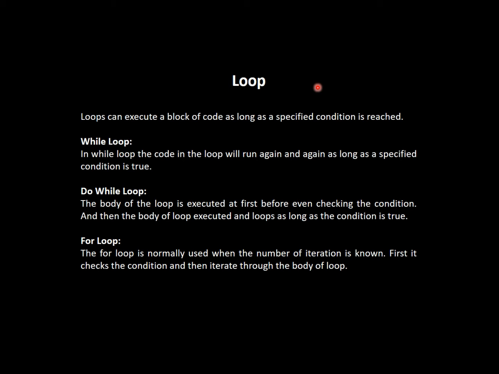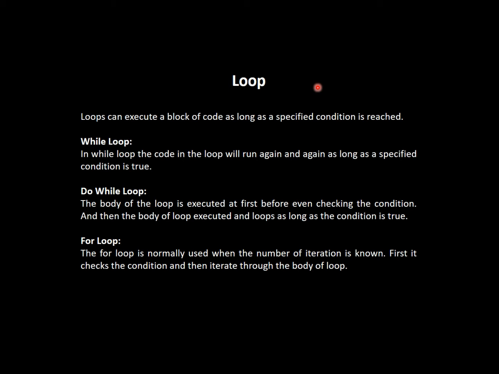So in while loop, the code in the loop will run again and again as long as a specified condition is true. What does it mean? It means that we just create a condition and then write a loop for it, and then we write our code inside that loop, and the loop will run that code, whatever commands we have given to the program. It will run that again and again until that loop reaches the condition that we have defined. So this is the work of a while loop.